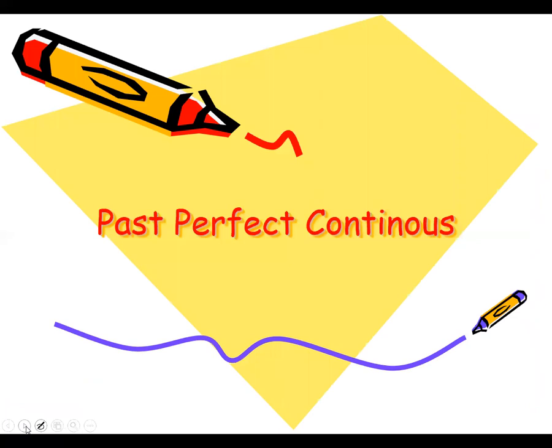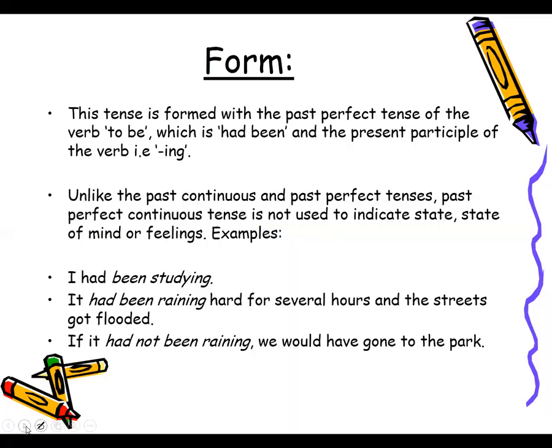Okay, going back to the past perfect continuous. This tense is formed with the past perfect tense of the verb to be, which is had been, and the present participle of the verb, that is the ing form. Unlike the past continuous and past perfect tense, past perfect continuous tense is not used to indicate a state of mind or feeling. Okay, so it does not tell any kind of state or feelings.